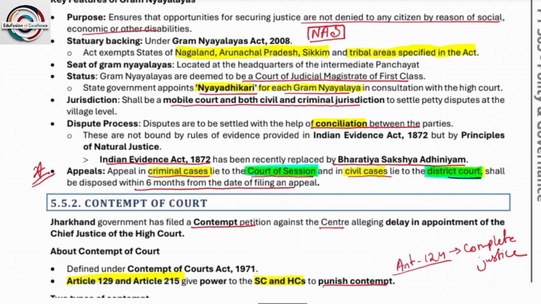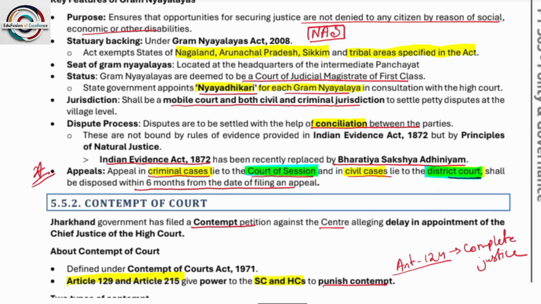Seat of Gram Nyalay: located at the headquarters of the intermediate panchayat. Gram Nyalayas are deemed to be the court of a judicial magistrate of first class. The person appointed as magistrate in the Gram Nyalaya is termed Nyayadhikari. Jurisdiction: it is a mobile court with both civil and criminal jurisdiction. So both civil and criminal cases can be dealt with, and these are specifically mobile courts. They can move around.